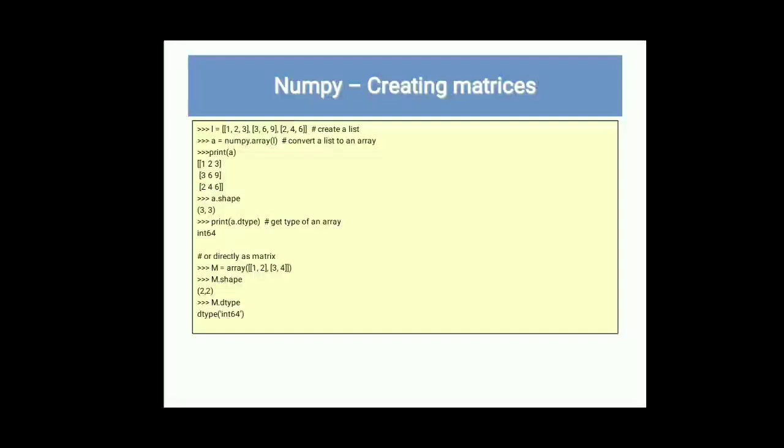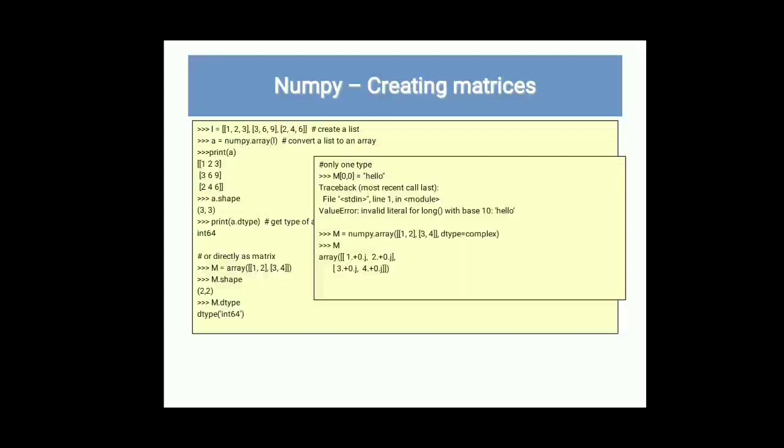When you print it, it will print 1 2 3, 3 6 9, 2 4 6. And when you type a dot shape, it will display 3 comma 3, which means it is a 2-dimensional array, 3 into 3. So total there are 9 elements. When you print a dot dtype, it will print the data type of that numpy array. Or you can use m dot shape, and it will show 2 comma 2. So there are 2 examples given of how to create matrices, how to get their dimension, and how to get their type.